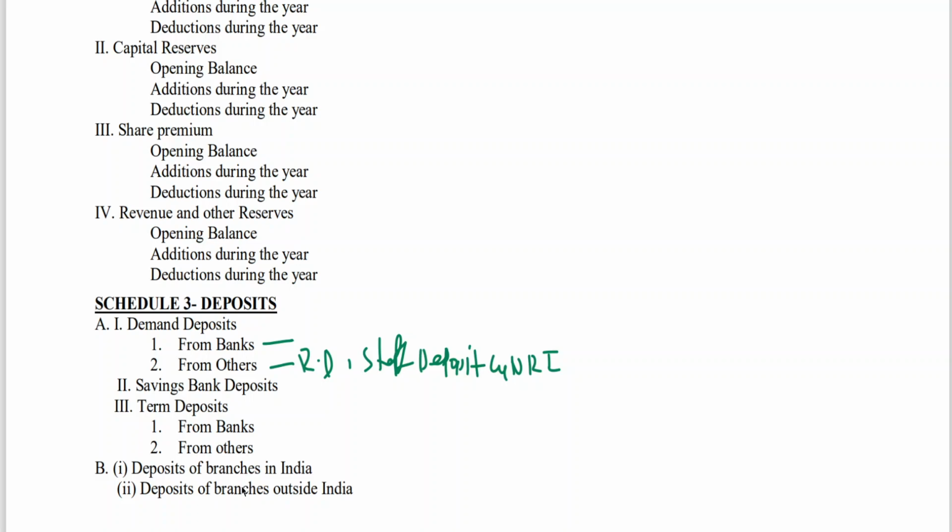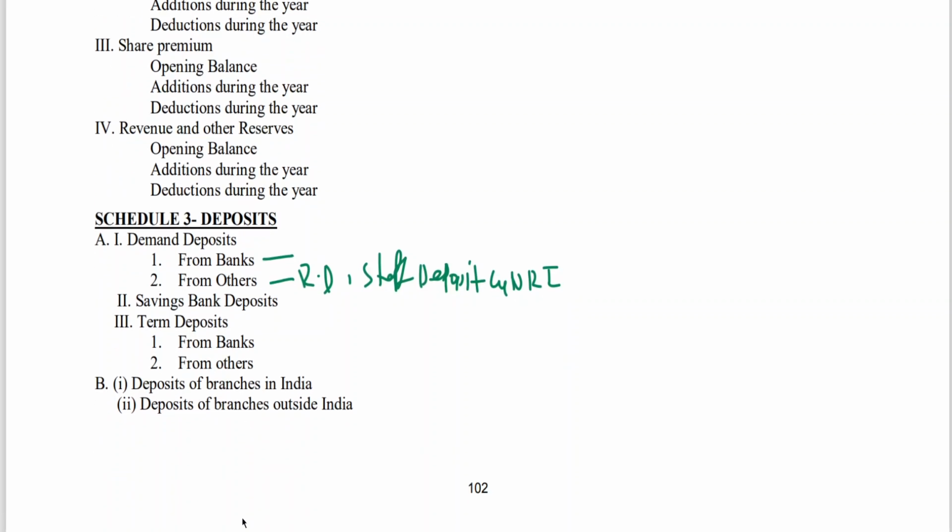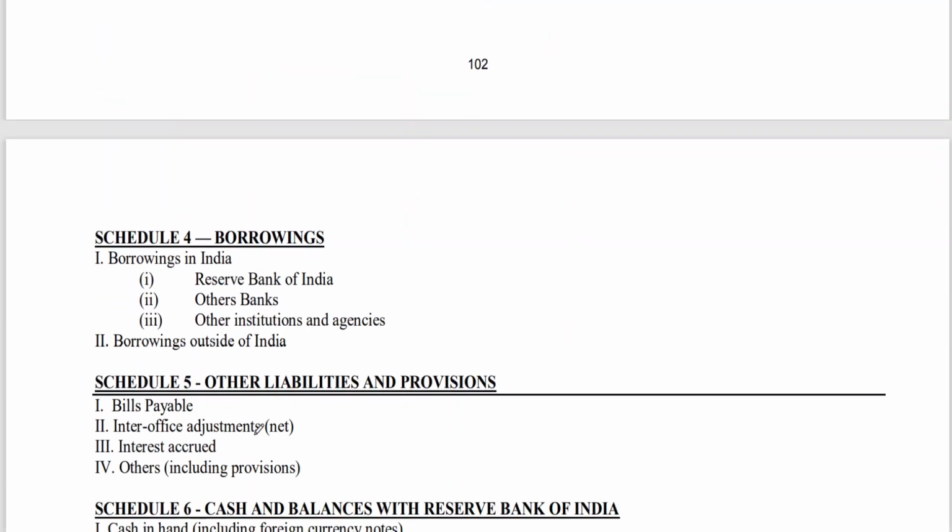Deposits. Next, deposit of branches in India, deposit of branches outside India. The branch which is having their operation in India, they might have deposited in our bank. Or the customers. A deposit of branches outside India means branches outside India have deposited money into our account. When they have deposited money into our account, whenever amount is due, we need to make a payment. Then borrowings from Reserve Bank of India, other banks, other institutions, agencies.